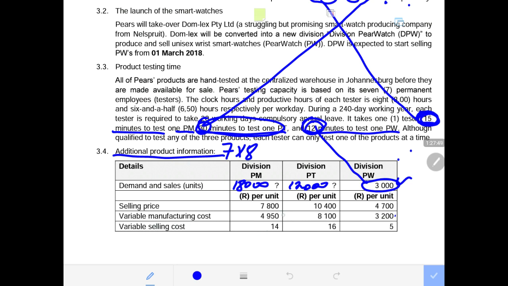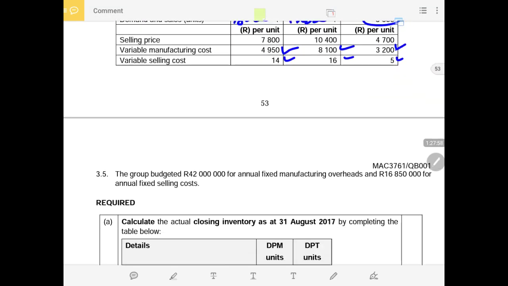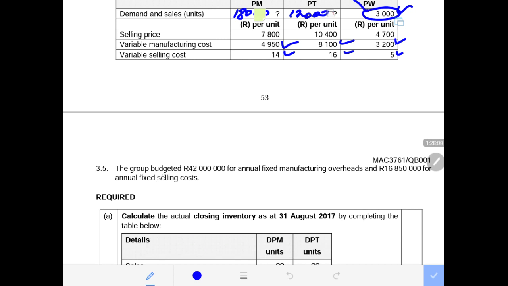Variable manufacturing cost, we have this variable cost and variable selling cost. They gave us other variable cost. They don't tell us how much are the fixed costs per unit. Then after they tell us how much are the budgeted fixed cost in terms of manufacturing and budgeted fixed cost in terms of the selling cost. They gave us the total of the fixed cost. So now we can see why they need us to calculate the break-even point when we use the margin of safety. So now it will be easier for us because we already have the total of the costs that are fixed.